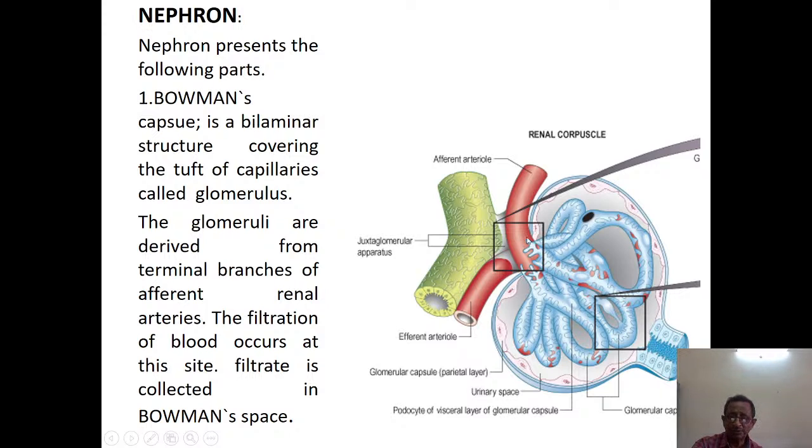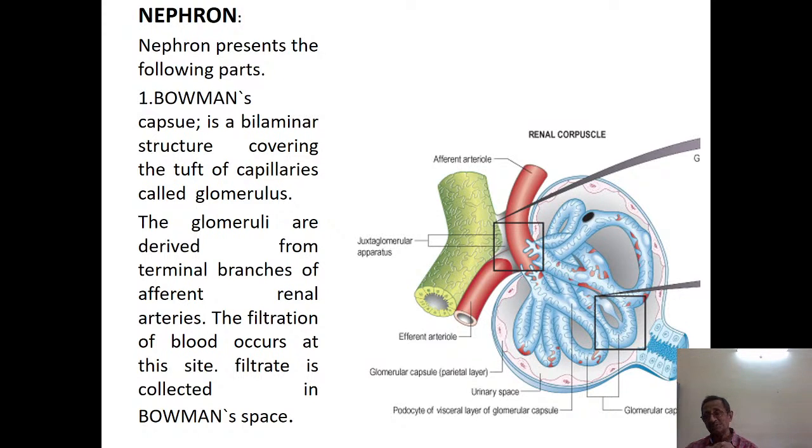Here you should observe that the afferent arteriole is wider than the efferent arteriole. So what is happening? When the blood is going from the afferent arteriole through the capillaries into the efferent arteriole, there is a rise in hydrostatic pressure of the blood.